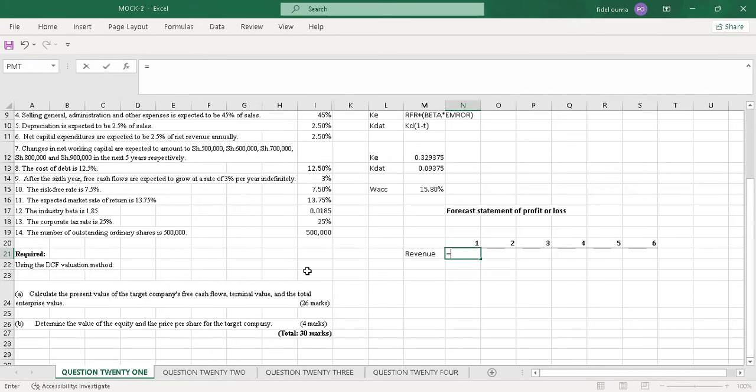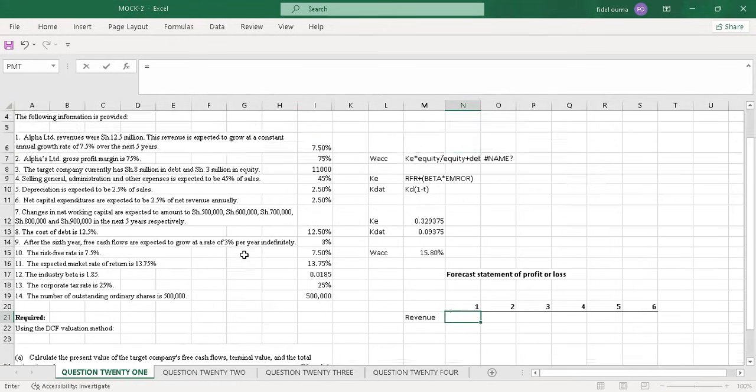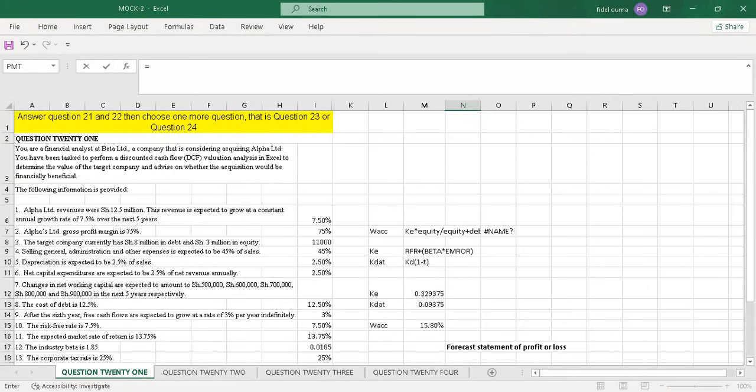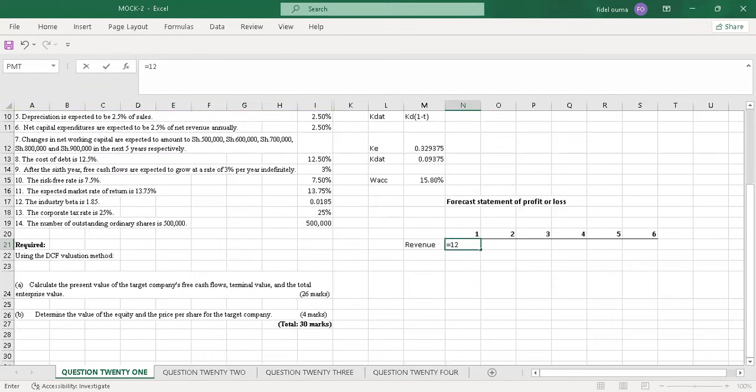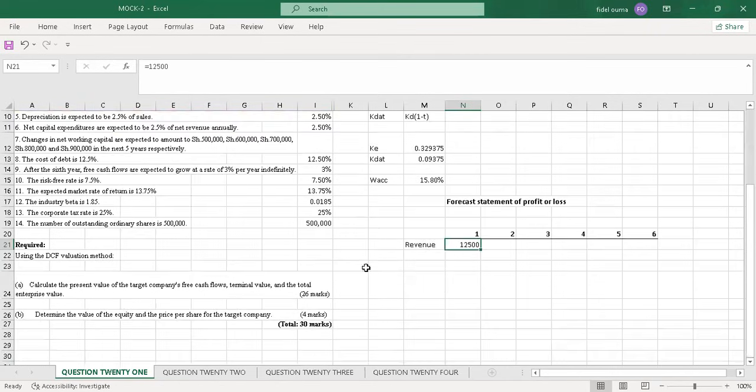Then for the first year, it was 12.5, and I'll use the values in 1,000, so that will be 12,500. Good. So we are told that there was a growth rate of 7.5% over the next 5 years, from year 2 up to the 6th year. Those are 5 years.